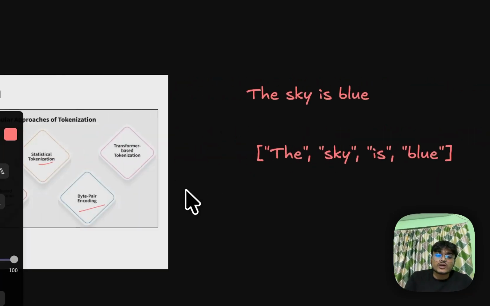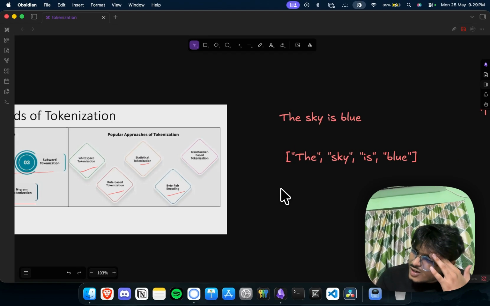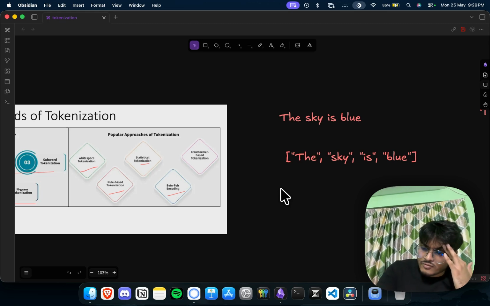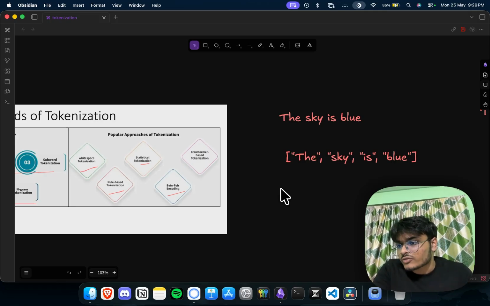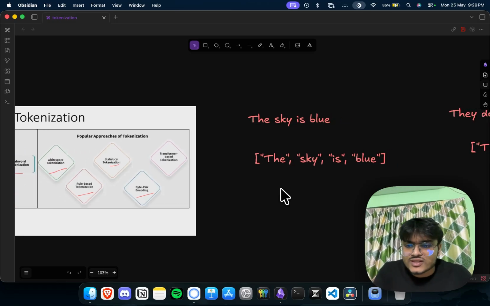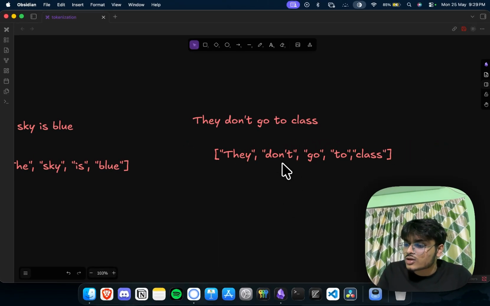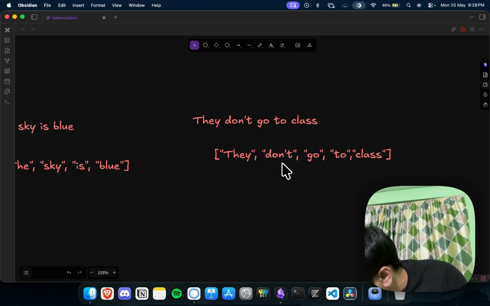So when we are doing rule level tokenization, there is, what should I say, the conjugates, if I'm not wrong. Give me a second, I forgot the name of it.